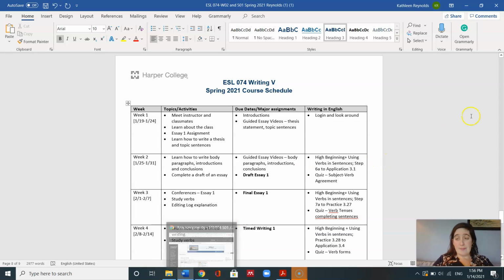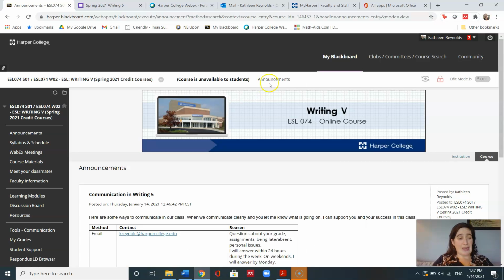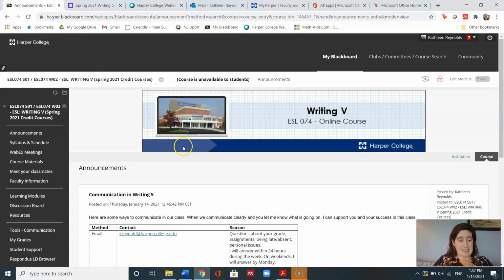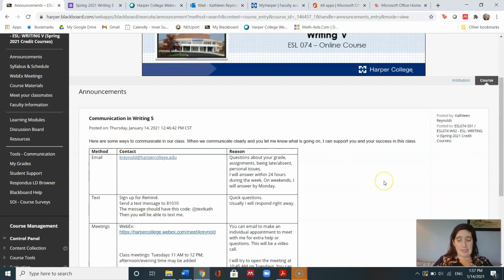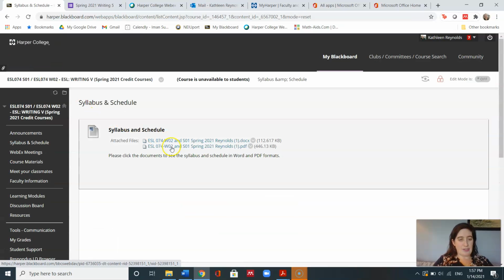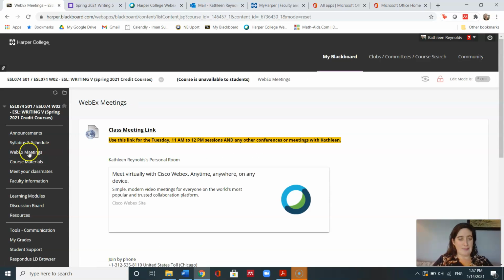So let me go, so you can see some of the assignments, but the easier way to see them will be on Blackboard. So I'm going to quickly go over a little bit about the Blackboard site for this class now. So when you open the Blackboard site, you see the banner and announcements, which I will also usually send by email. However, this announcement about communication stays here because it tells you easily how to email, text, or get into the meetings with me. So that's under announcements. Syllabus and schedule has the document that I just showed you, as well as this video. WebEx meetings will have the link to our online meetings.